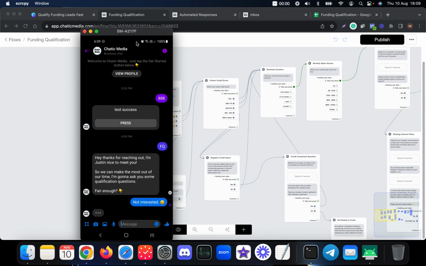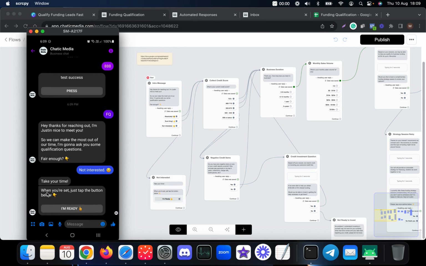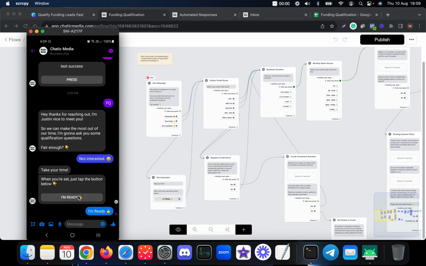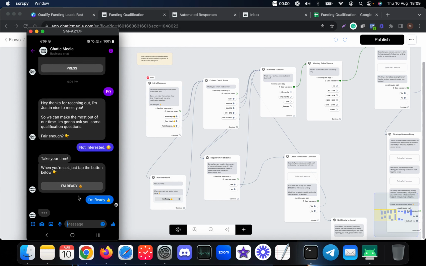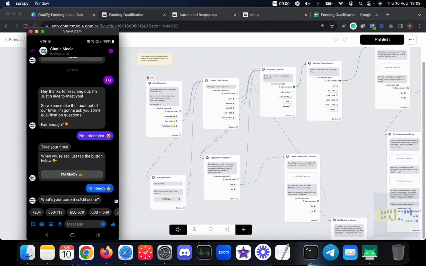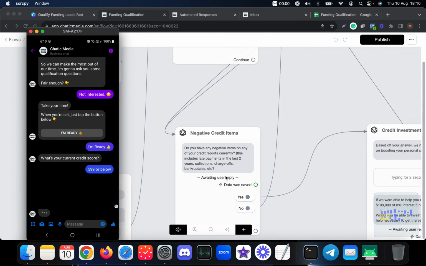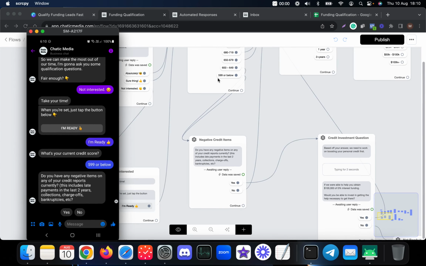If someone chooses not interested, it simply says take your time, and when you are set, just tap the button. If I press I am ready, it will take me to the question asking what the credit score is. As I mentioned, I'm going to choose a very low credit score, so let me choose 599 or below. This time I'm going to receive this kind of message because I chose 599 or below. It asks me whether I have any negative items in my credit reports. Let me choose yes.